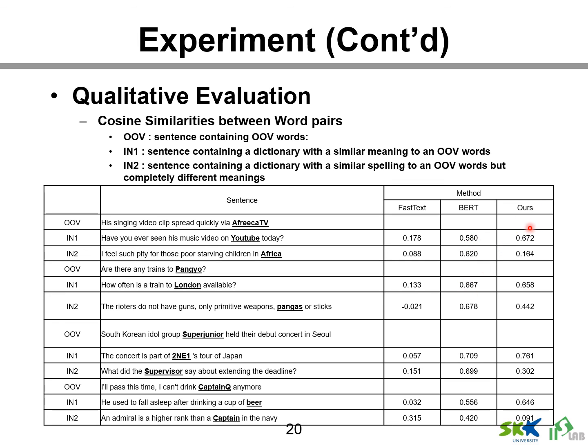The proposed model shows that the OOV-IN1 similarities are generally higher than OOV-IN2. In this result, the proposed method showed that the morphological information and contextual information of the words properly process OOV words that were not seen when the model was trained.